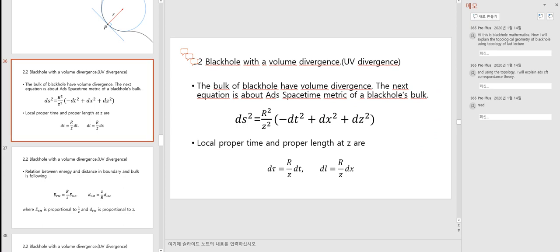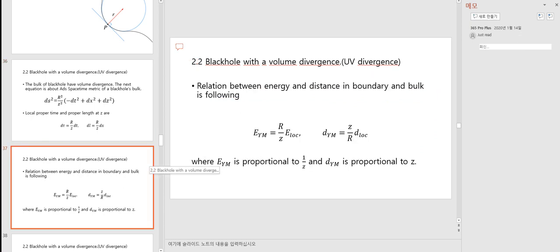Hi, this is Black Hole Mathematica. Now I will explain the topological geometry of a black hole using the topology of the last lecture. And using the topology, I will explain ADS-CFT correspondence theory. The bulk of a black hole has volume divergence. The next equation is about the ADS spacetime metric of a black hole's bulk. Local proper time and proper length at z are like this.